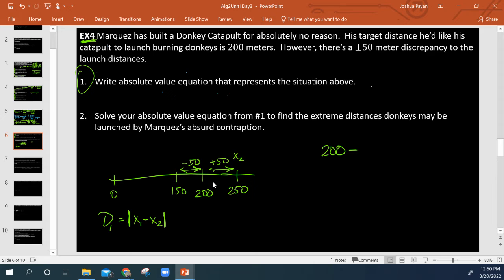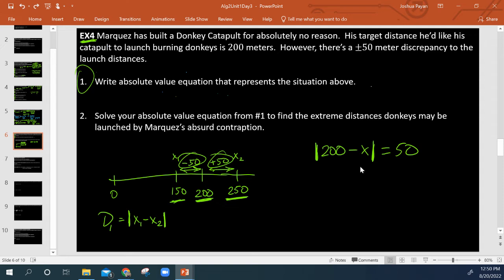So we can call this x2, we can call this x1. Okay, so 200 minus that unknown distance would always give us a discrepancy of 50. The distance from 200 both to 150 or 250 will always be 50, right?